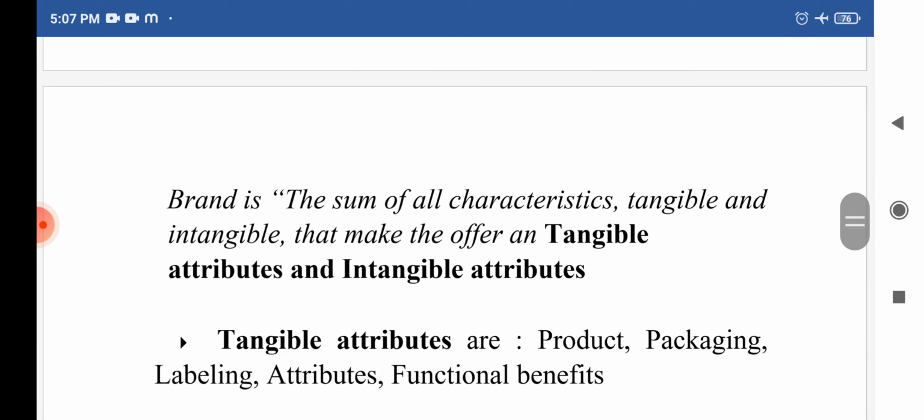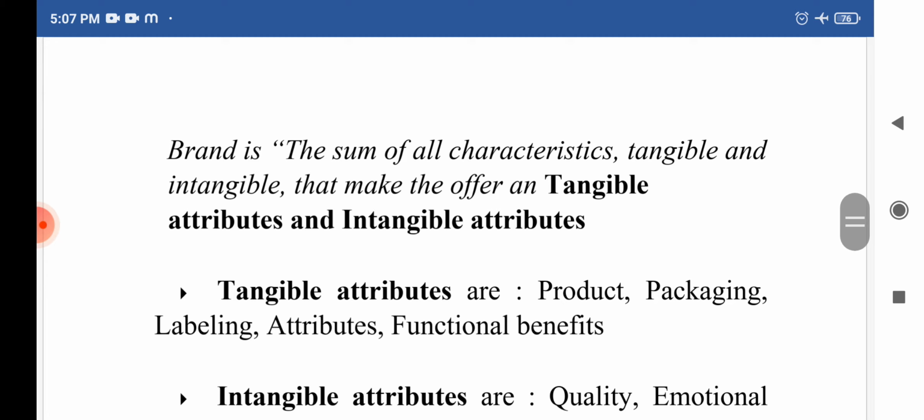Brand is the sum of all characteristics, including tangible as well as intangible attributes, that make the offer.